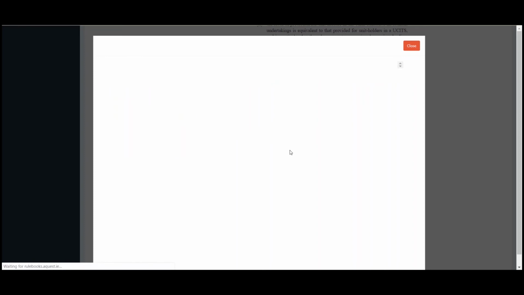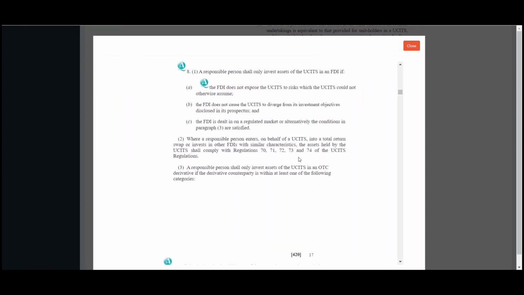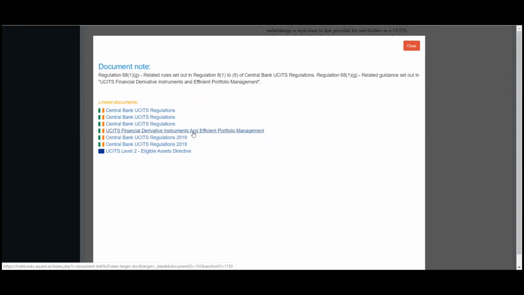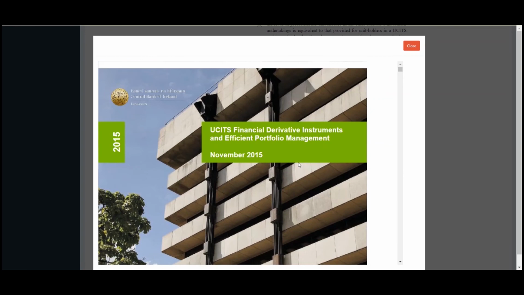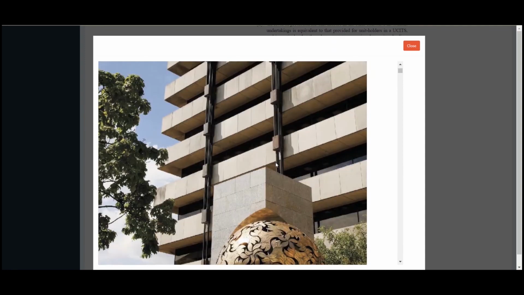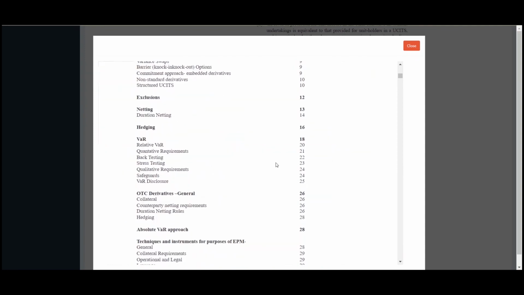Again, if we click the Central Bank UCITS regulations, it will take us straight to this Regulation 8, which deals with a responsible person shall only invest assets in a UCITS in a financial derivative instrument if, and then we see the criteria. Likewise, we can follow this link to the guidance, and it will take us straight to this fairly significant guidance note from the Central Bank from November 2015 on UCITS investments in financial derivative instruments and use of efficient portfolio management techniques.